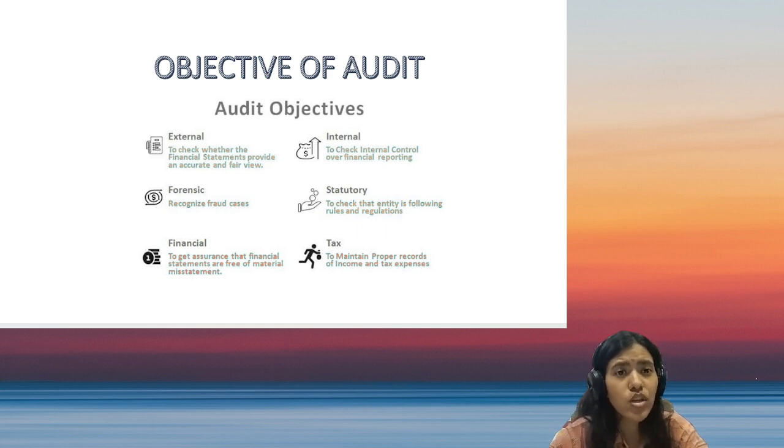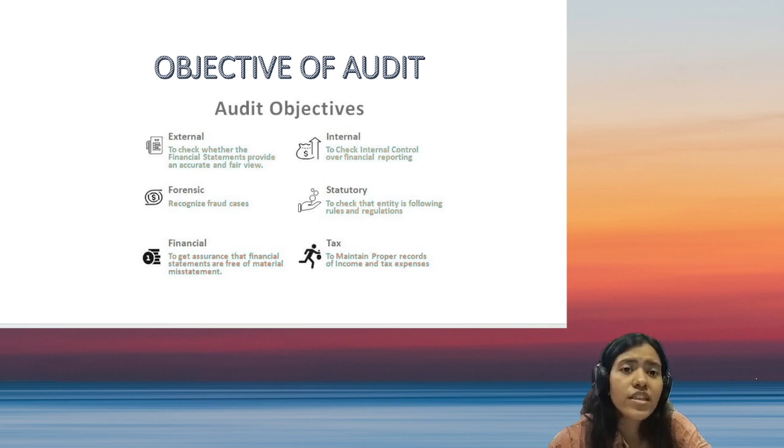So this should not happen, and auditor should make sure of that. Next comes whether due to fraud or error. That is, the material misstatements should not be there for any reason, be it fraud or be it error. If fraud, if management is conducting a fraud, or an employee is doing a fraud,